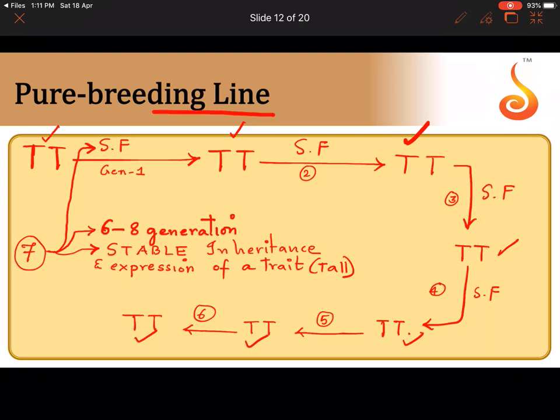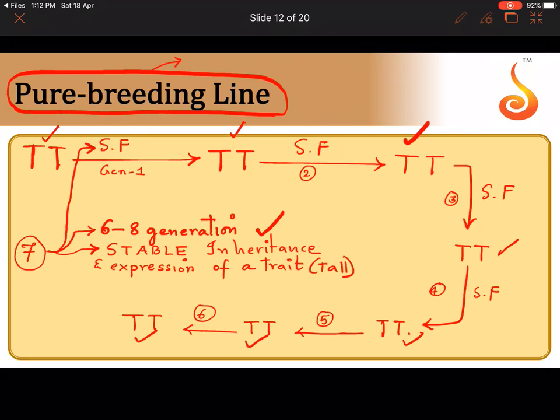Such a group of plants is referred to as a pure breeding line. So how did you create this pure breeding line? By continuously self-pollinating it for 6 to 8 generations. And what is the feature of a pure breeding line? They exhibit stable inheritance and expression of a trait throughout several generations, and they have been repeatedly self-pollinated. This is called a pure breeding line.